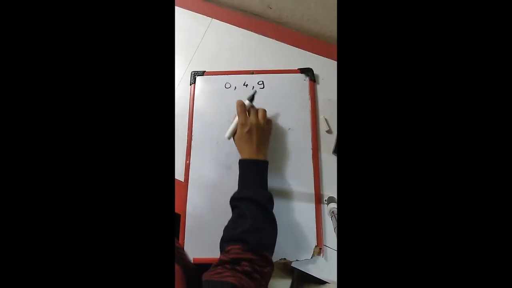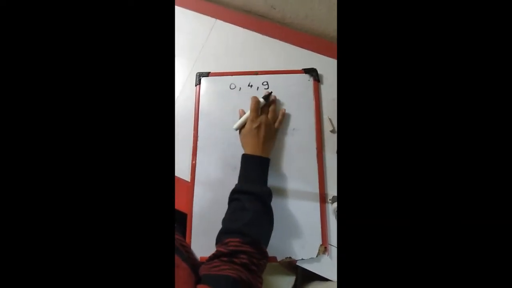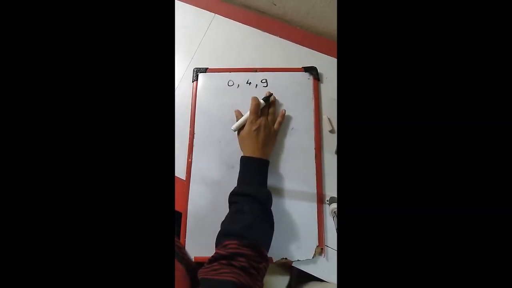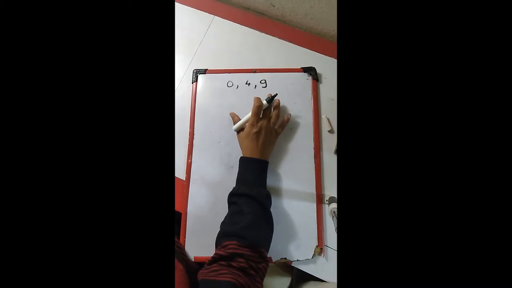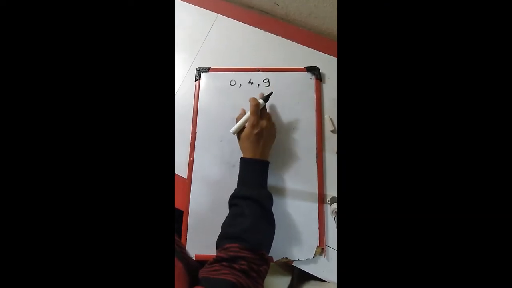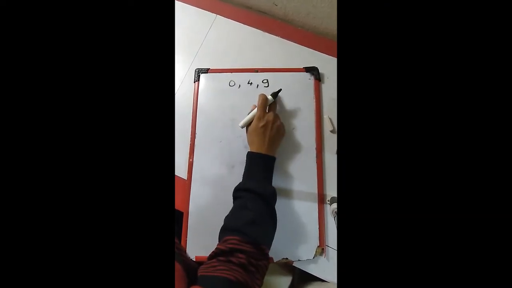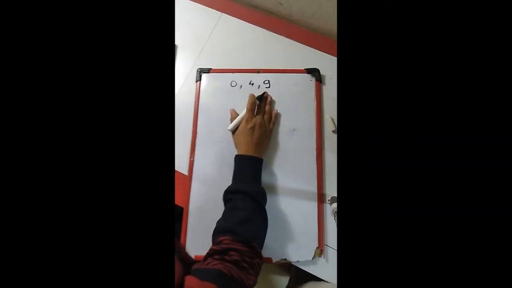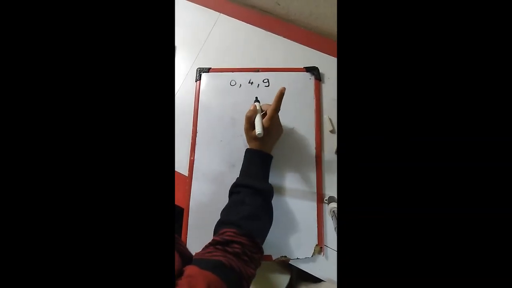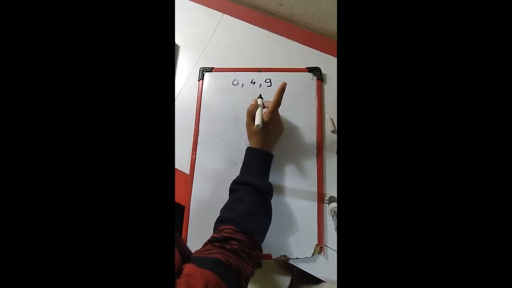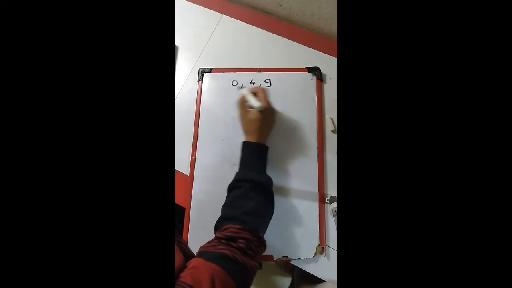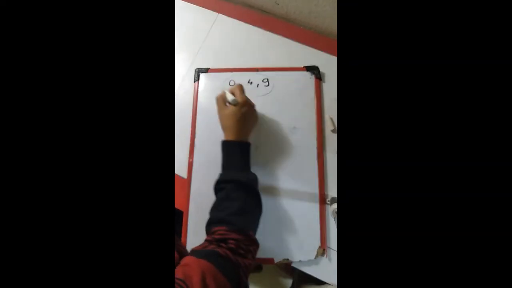Next question. I have given you these numbers 0, 4 and 9. From this, you have to make the greatest and smallest 4-digit number by using any one digit twice. So when the question is given as any one digit twice, then you have to remember, whenever you write the greatest number, which number is greatest among these? 9.